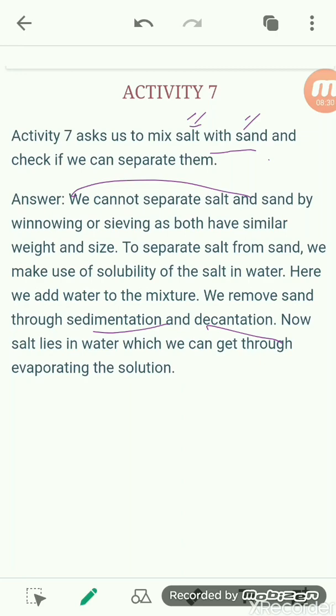Now the sand is separated, but the salt is still dissolved in the water. So how can you separate the salt from the water? By the process of evaporation: by evaporating the solution, the water gets evaporated and the salt remains in the beaker. So by this process we can separate the salt from the sand.